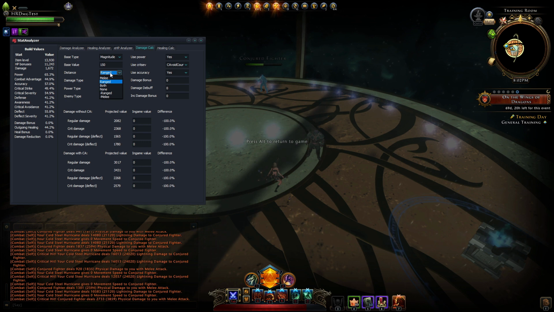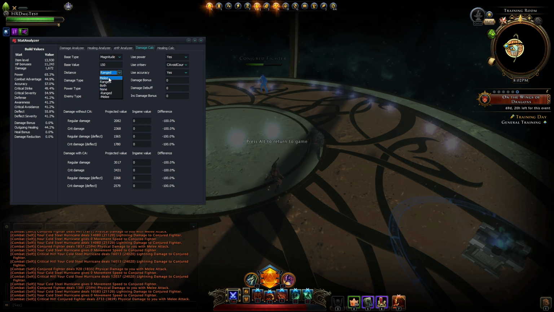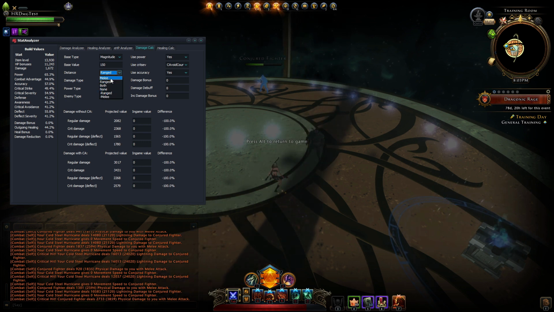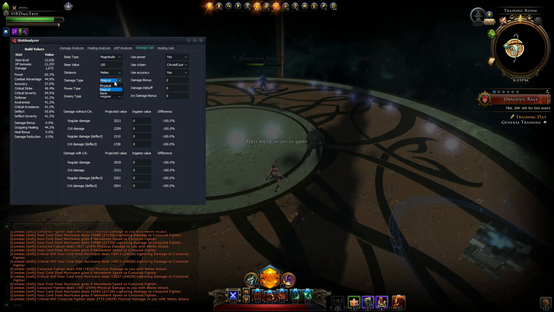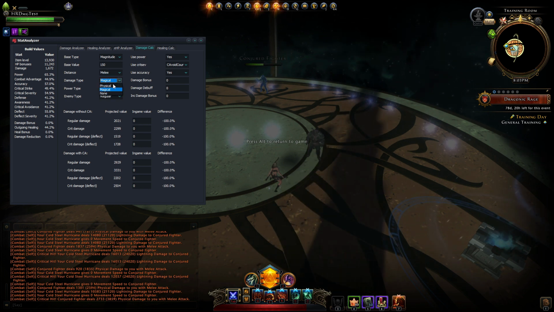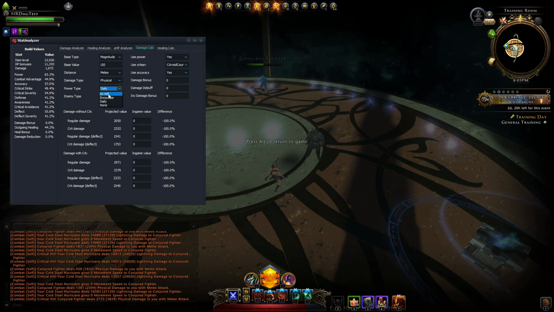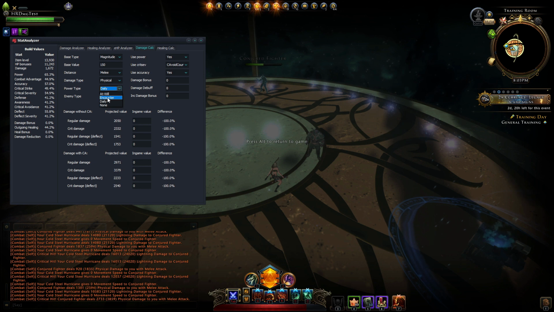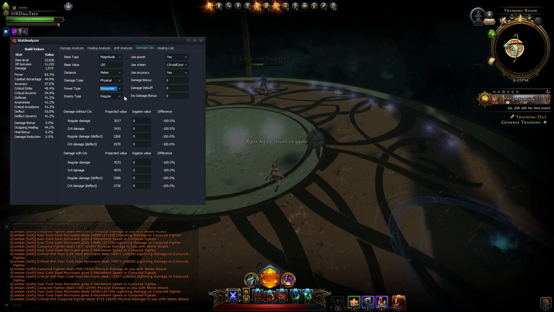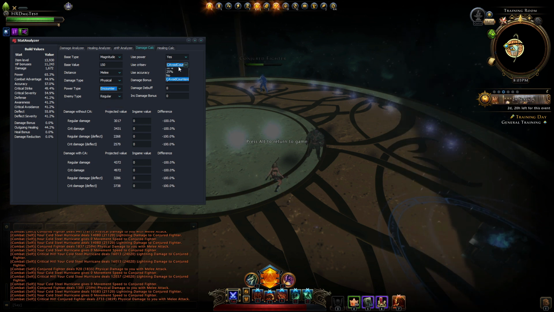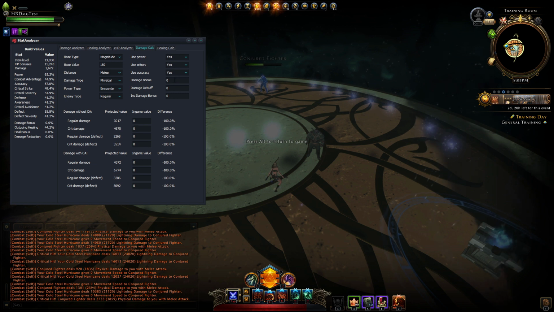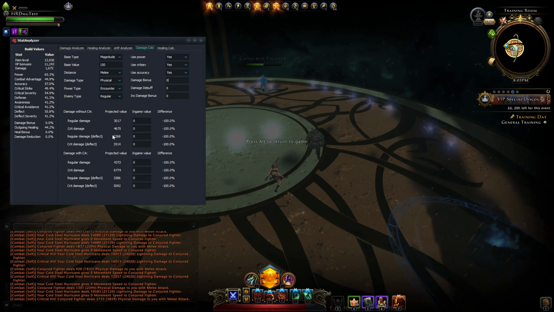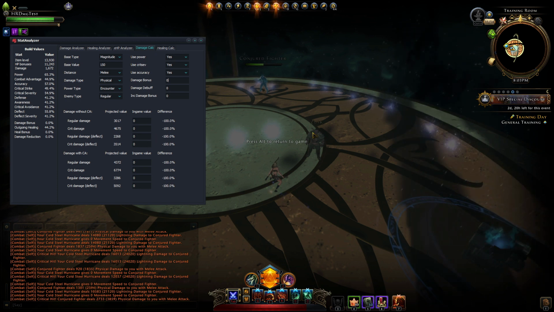I don't know what it is. It would be melee, I think. I would expect it to be melee. Then it is physical damage. I already checked that, and it's an encounter power. And let's just set this all to normal. So it uses power, it uses critical severity, it uses accuracy, and then these are going to be the values, but these are not going to be correct.